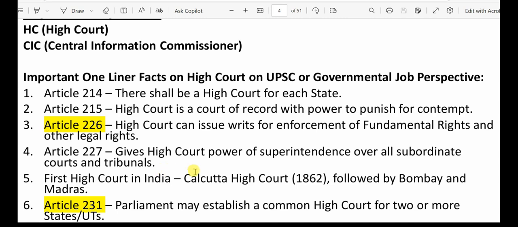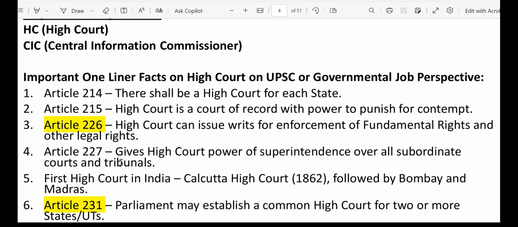The first High Court in India is Calcutta High Court, which was established in 1862, followed by Bombay High Court and Madras High Court. These are the three oldest High Courts in India. Next, as per Article 231, Parliament may establish a common High Court for two or more states or UTs. Currently, India has a total of 25 High Courts, but the number of states and UTs combined is more, right? That means some High Courts cover more than one state.